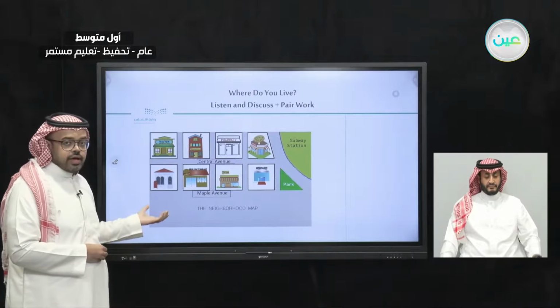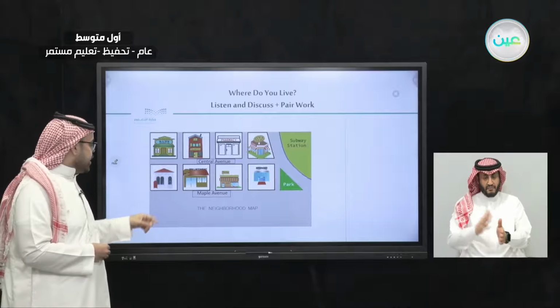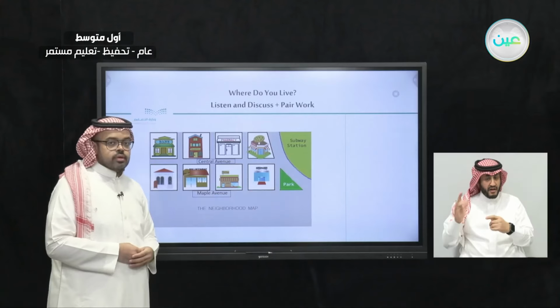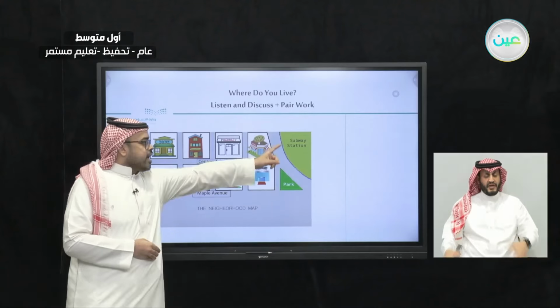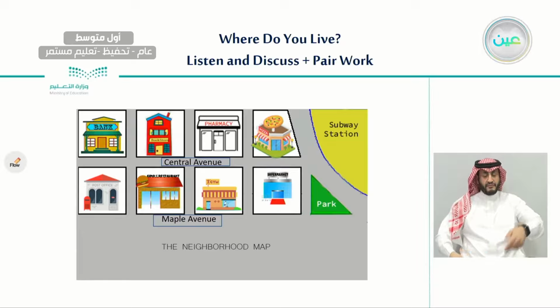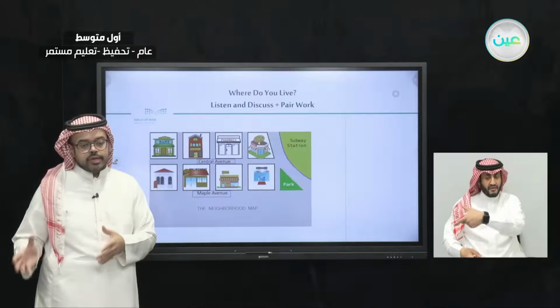On the other hand, across from them, we have a post office, Geno's restaurant, a health club or a gym, and a supermarket. Next to those places we have a park, and at the corner we have a subway station, which is a place where you go and wait for a subway to move you from one place to another.